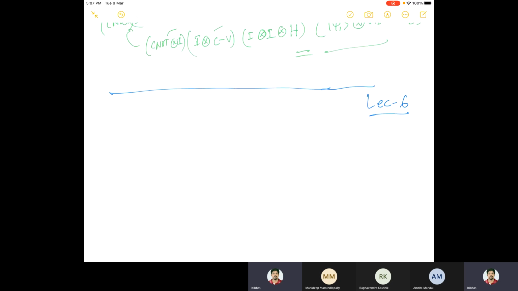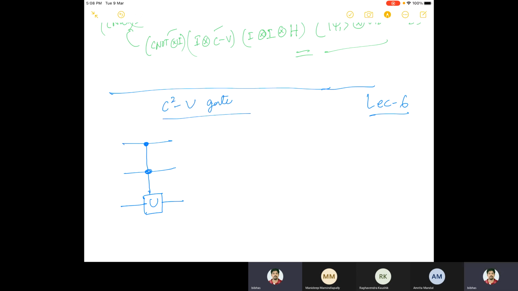My circuit should be like this. There are two controls, and then there will be one gate here, which is, let's say, U. So this is the C square U gate.